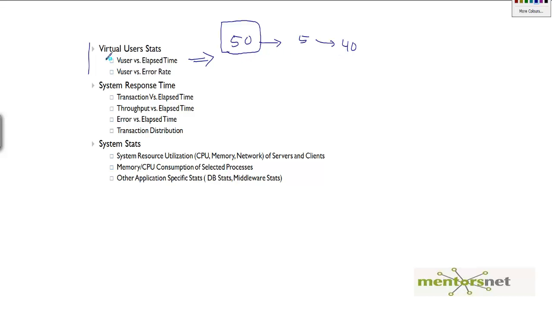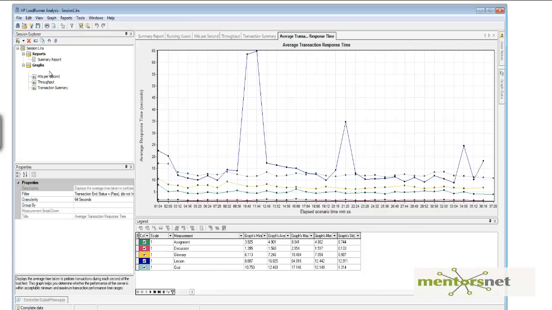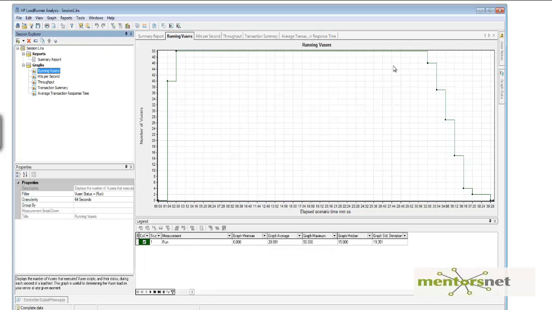So the two graphs that can give me virtual user versus elapsed time, let me show you how to get that. I think by default LoadRunner has already given you that graph. This is my first graph, and it tells me that things look okay. See, all 50 users are running for a good steady state time.